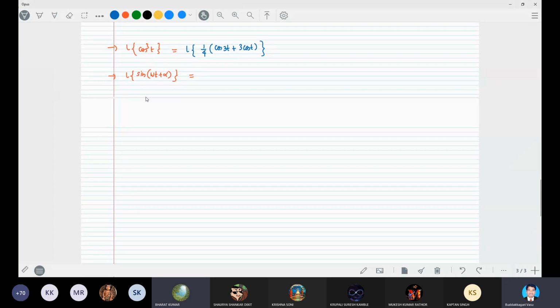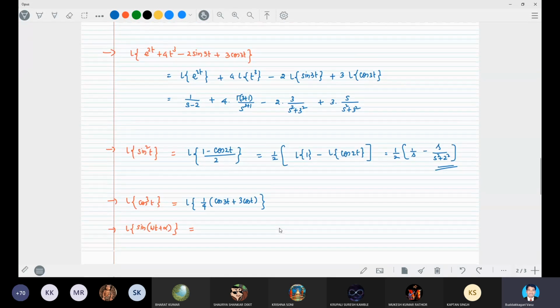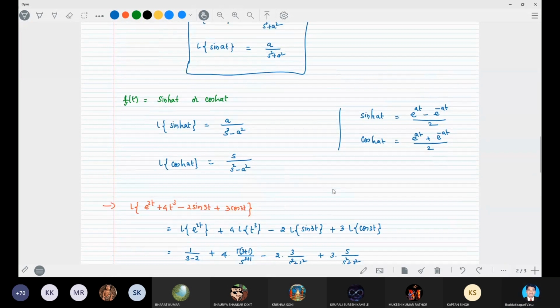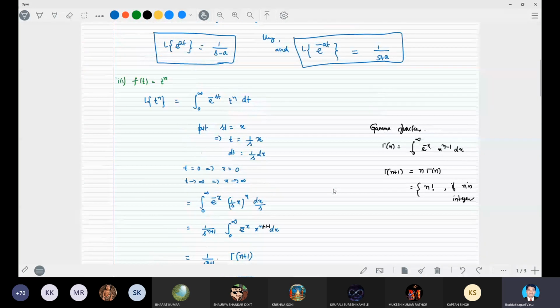Tell me, what is the use of that S? You will see the use. What is the use of this S? Is there any observation for that?